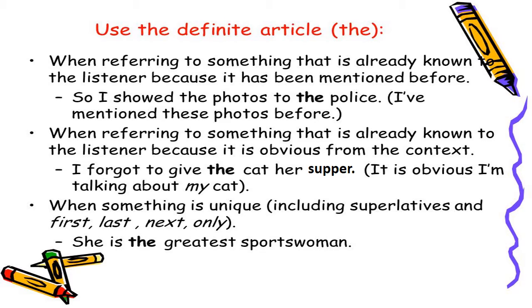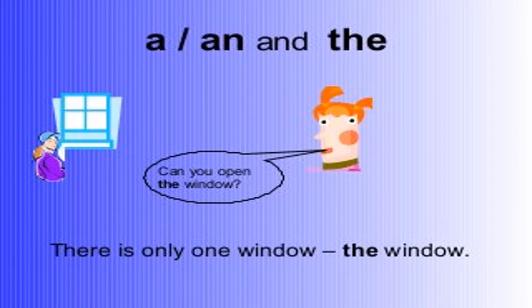We use the definite article the when something is unique, including superlatives and the words like first, last, next, only. Okay, to see the example, she is the greatest sportswoman. So here in the superlative we have used the before greatest. If I say, can you open the window? Why the window? Because there is only one window. So that's why the window, because we are talking about the specific window because there is only one.